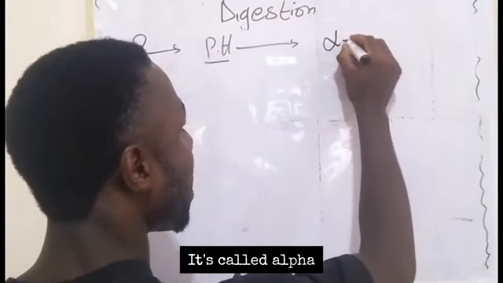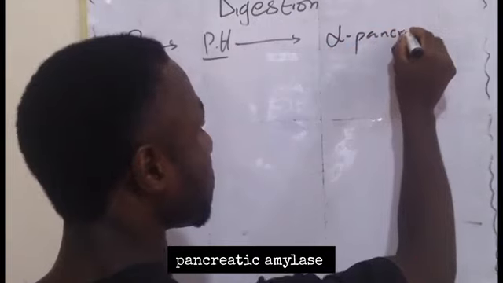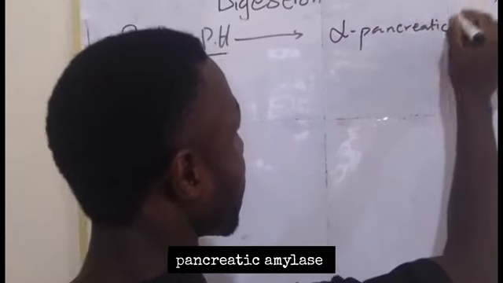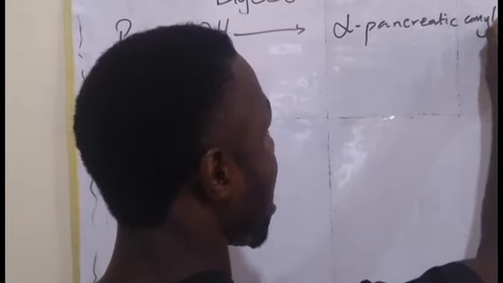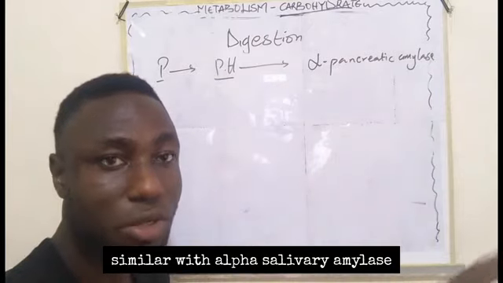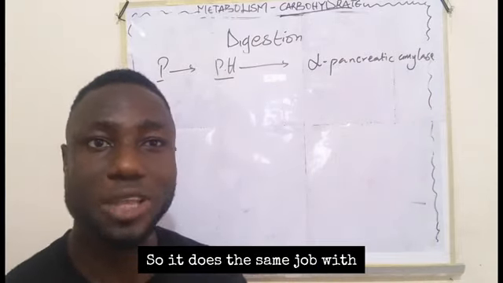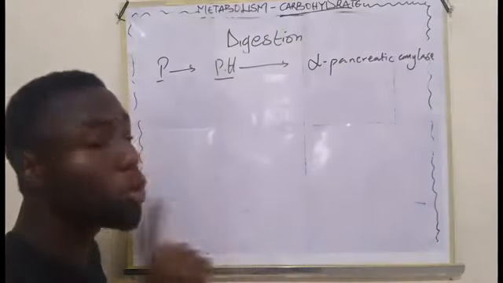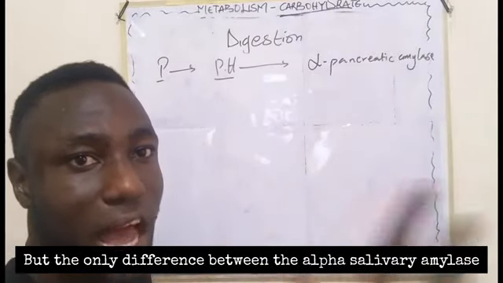It's called alpha pancreatic amylase. As you can see, the word amylase is similar to alpha salivary amylase. So it does the same job as alpha salivary amylase.